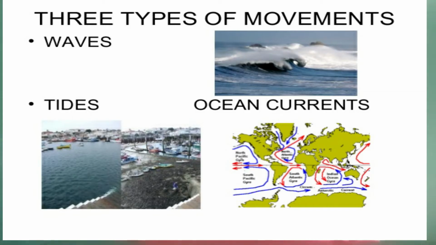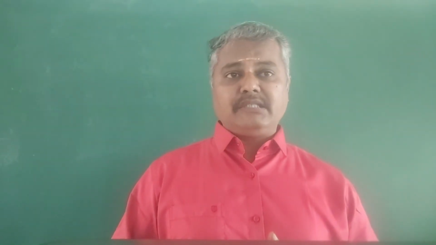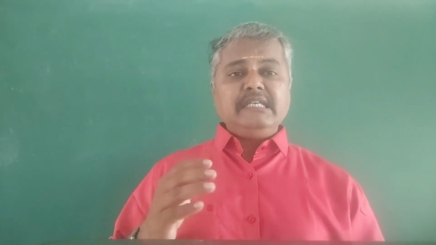Okay, waves and currents are in motion, and tides have the what is that? Vertical motion. Okay, waves horizontal motion and tides what is that? Vertical. Okay, first one is waves. Of all the movements of the oceans, sea waves are considered to be the strongest.